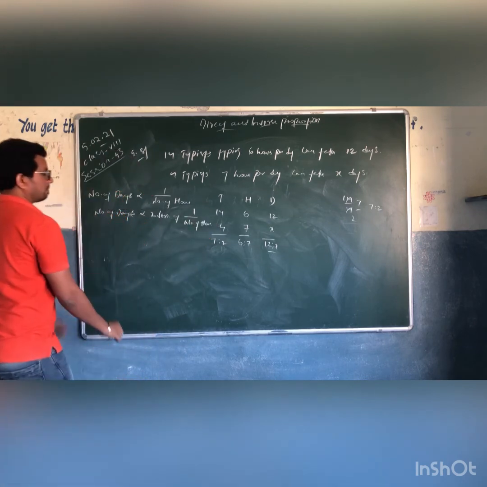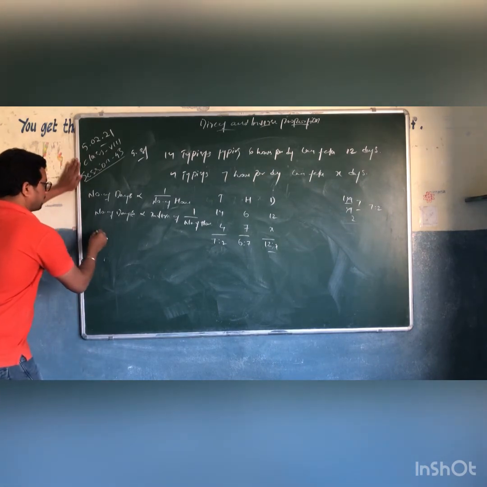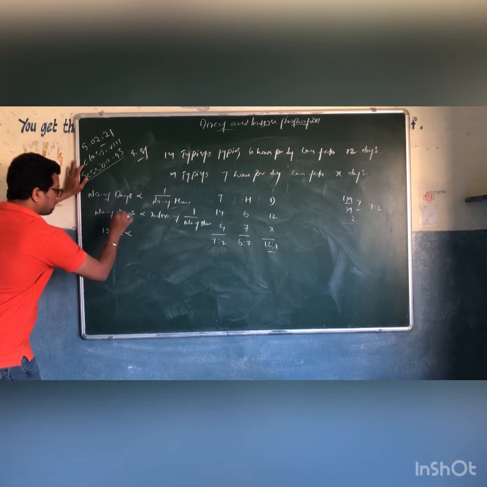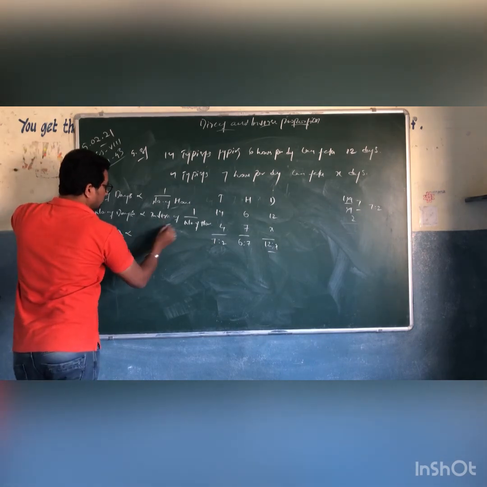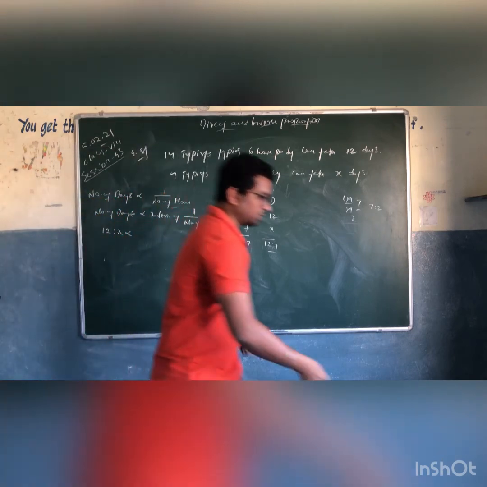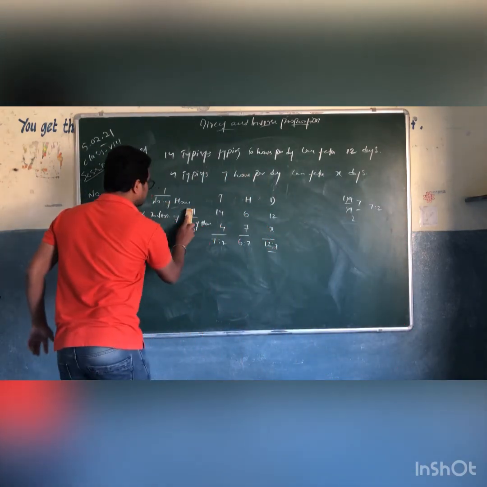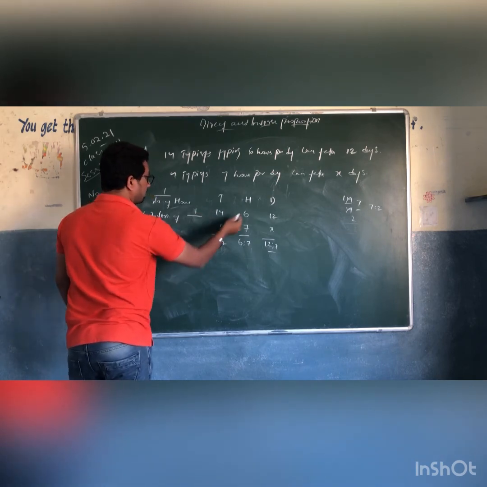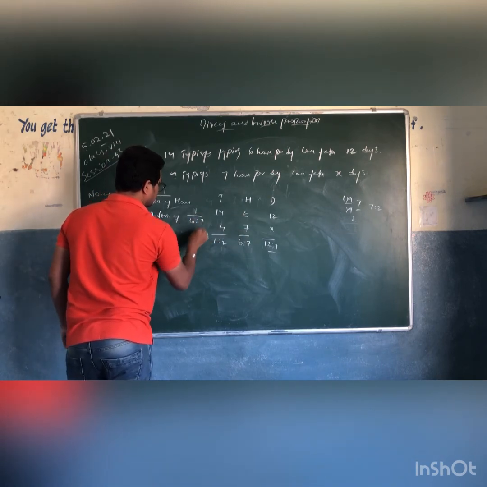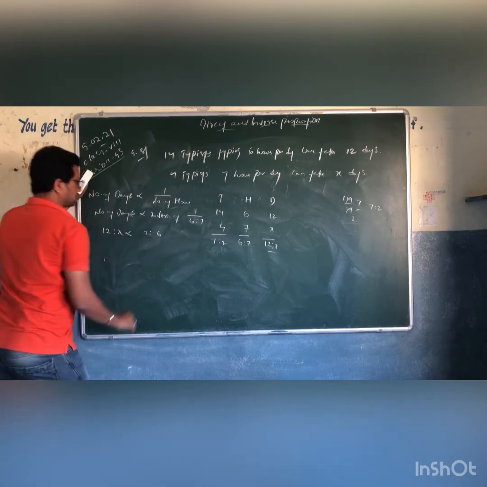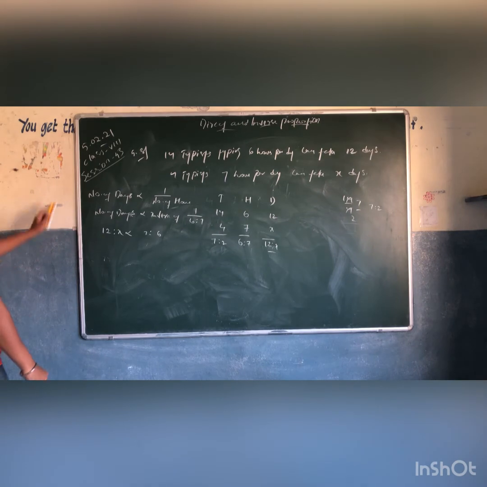This can be written as number of days is 12 is to x, directly proportional to inverse of number of hours, and we write 1 by number of hours as 6 is to 7. So inverse of 1 by 6 is to 7 is 7 is to 6. Okay, that's one.